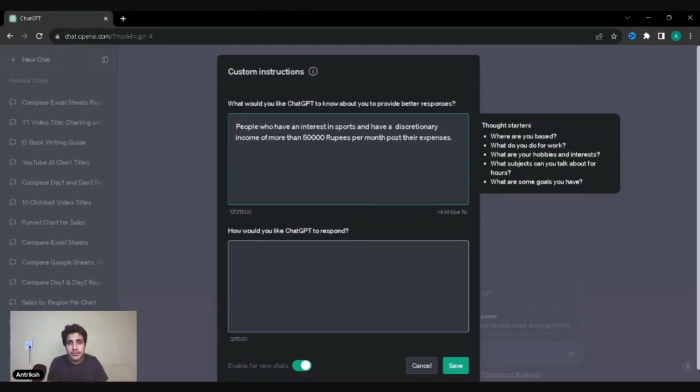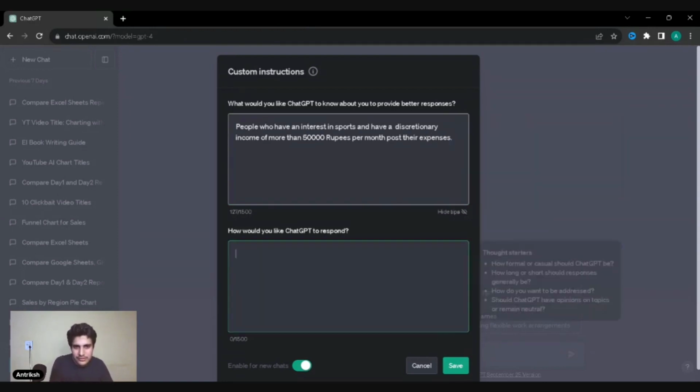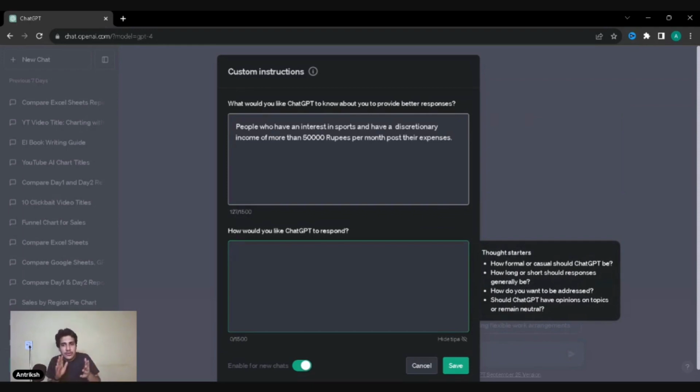I've copied a prompt and I'm going to paste it: people who have an interest in sports and have a discretionary income of more than 50,000 rupees post their expenses. If something is going to cost around 5,000 or 6,000, someone with only a discretionary income of 10,000 or 20,000 is not going to spend 6,000 or 7,000 on just one of these. That's you. And then there's how you'd like GPT to respond, which ranges on a scale from formal to casual. That's how you could play around with it.